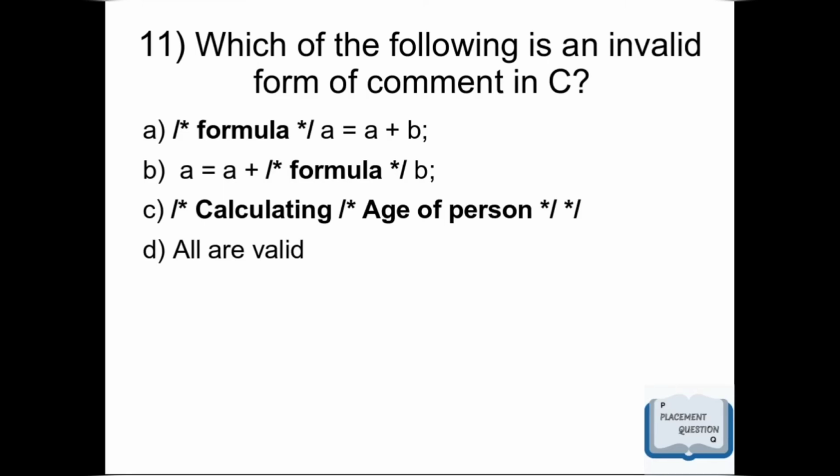Correct answer is option C. C does not allow nested comments. So here in option C we are trying to write a comment within a comment. So this is an invalid form of comment in C. And the rest, options A and B, are fine because we can write a comment anywhere inside the C code.